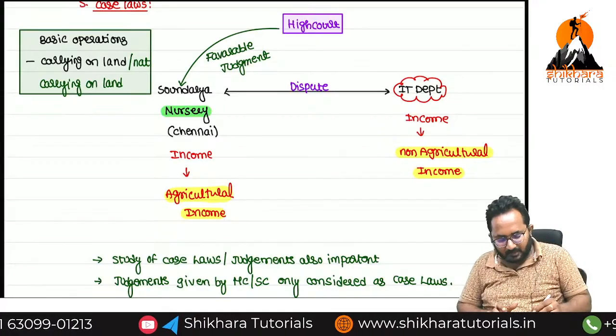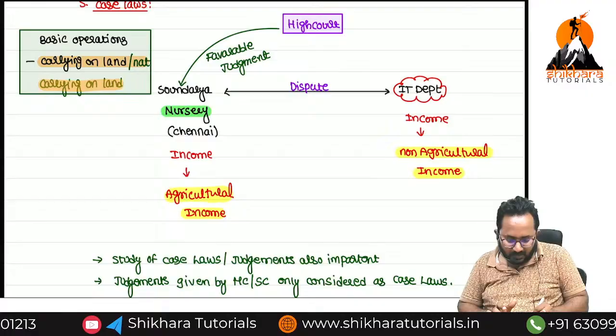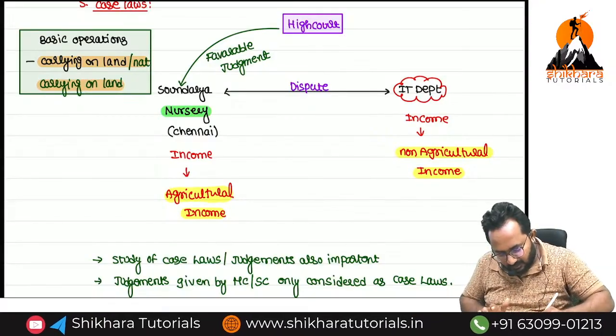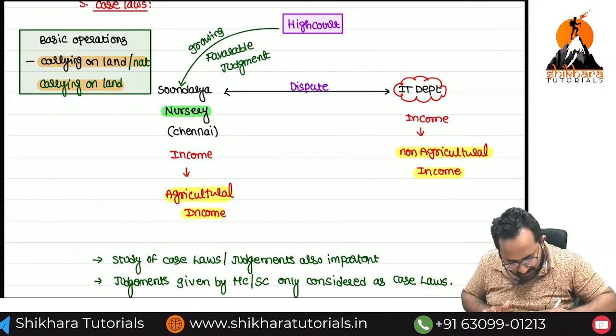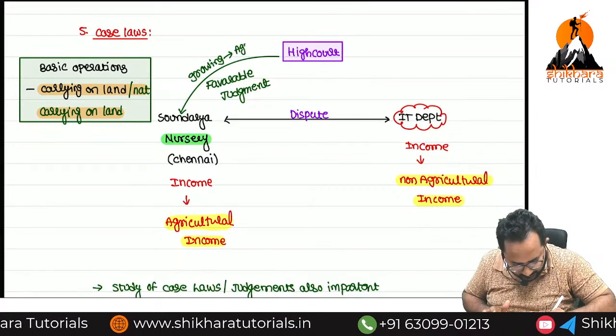Whether the basic operations are carried on that land or not carried on that land also, it's not at all the criteria. Only we have to check the growing activity. Growing activity is treated as agriculture.